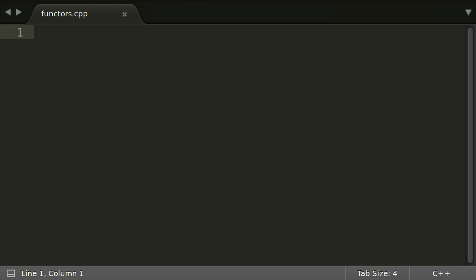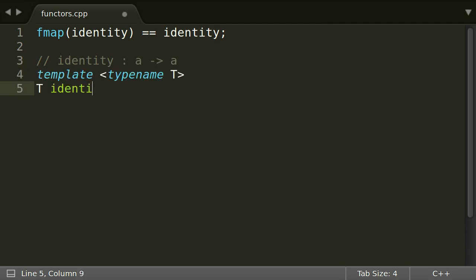The first law states that mapping the identity function has the same effect as applying it directly to the container. Implementing the identity function in C++ is trivial, of course. The second law deals with function composition. It is the following.